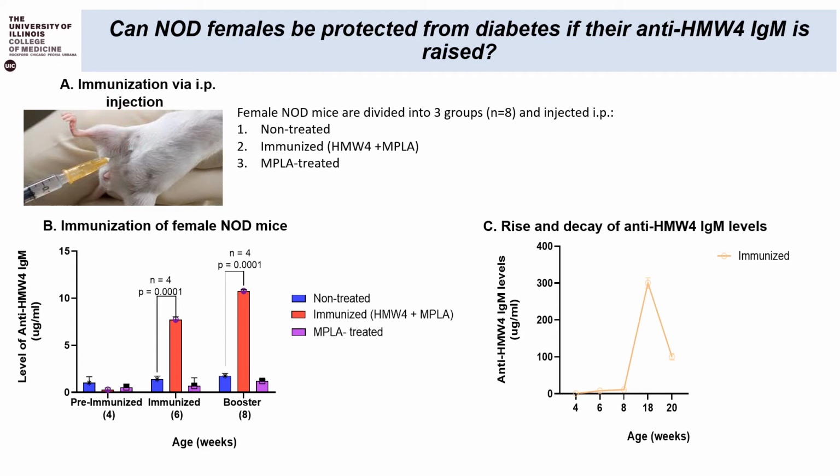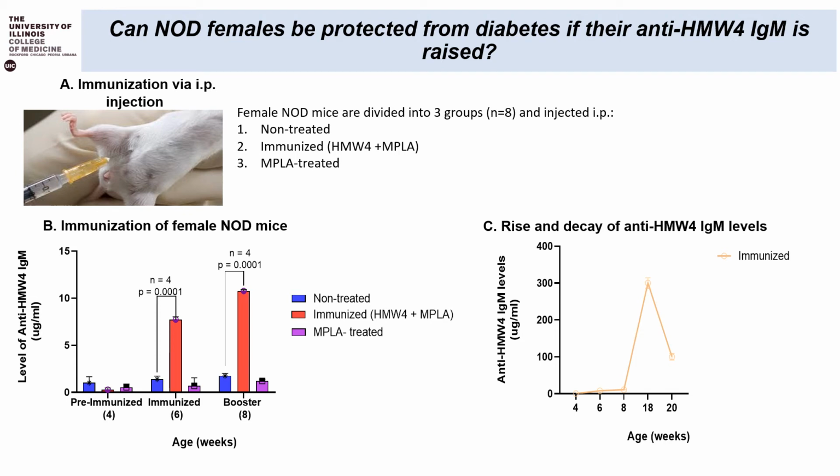These injections led to the rise in anti-HMW4 IgM levels, particularly in the immunized groups, as we can see in figure B over here. These levels kept on rising from week 6 to week 8, when they had risen up to 10 folds. After this, with the booster dose at week 8, the levels kept rising till week 18, when the level was up to 300 micrograms per ml. Interestingly, after week 18, the levels started to decay.